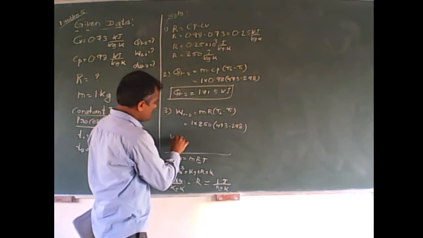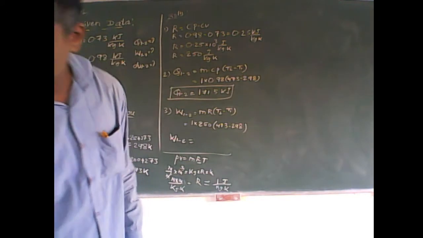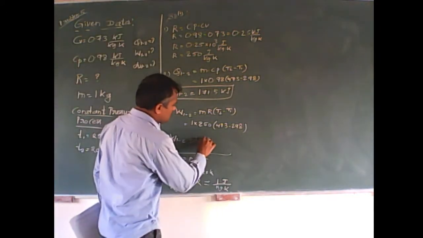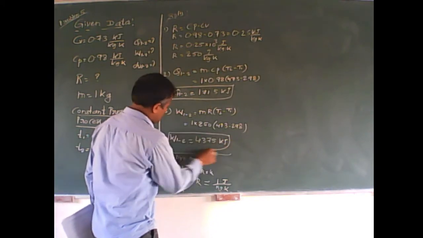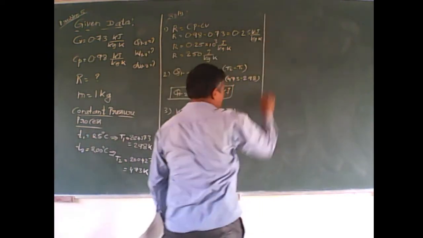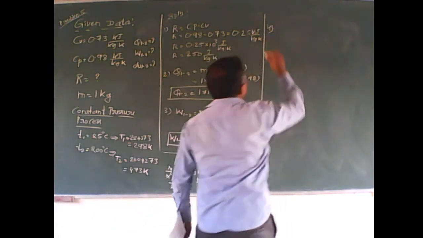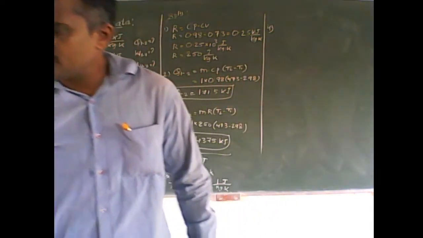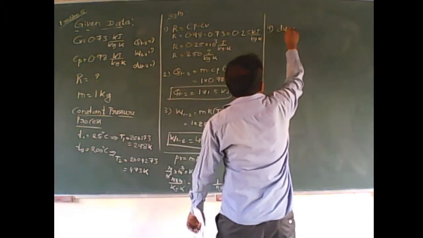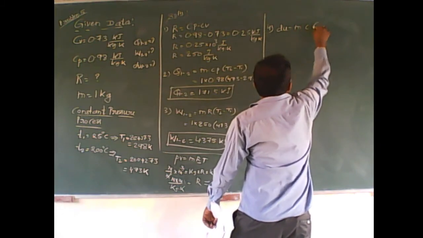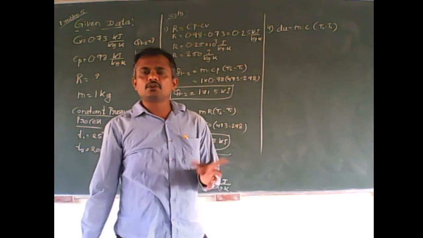What is the value of work done 1 to 2? Work done during the 1 to 2 process, I am getting 43.75 kilojoules. So this is the value. And the fourth one we have to calculate is internal energy. So for internal energy, this relationship you know: m into C into T2 minus T1.